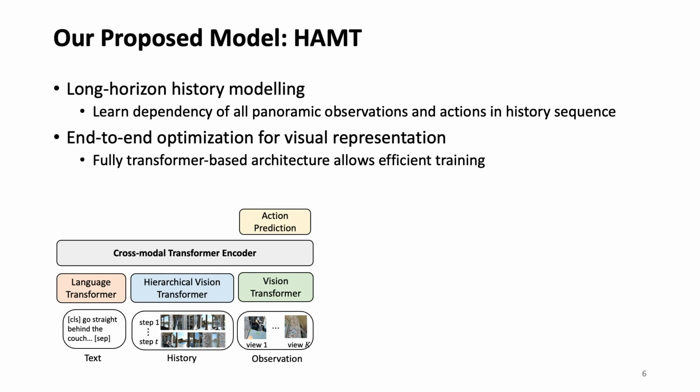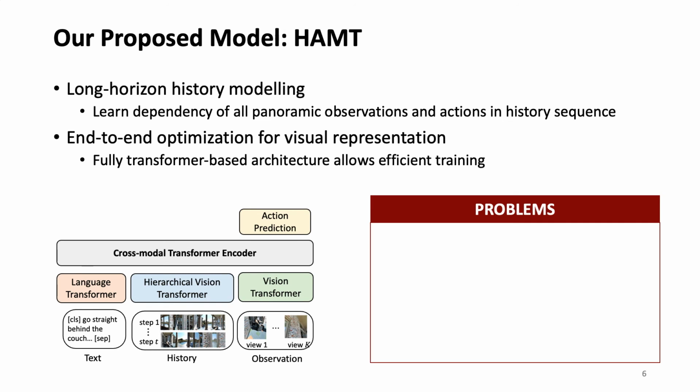The HAMT enables long-term history modeling. It learns the dependency of all panoramic observations and actions in the history sequence for action prediction. It also enables end-to-end optimization for visual representations. The fully transformer-based architecture allows efficient end-to-end training for VLN tasks. But there are several problems.